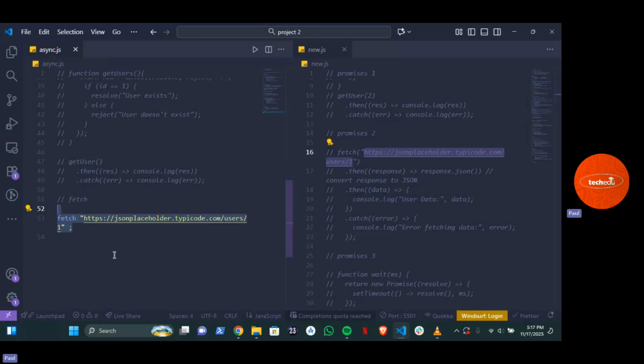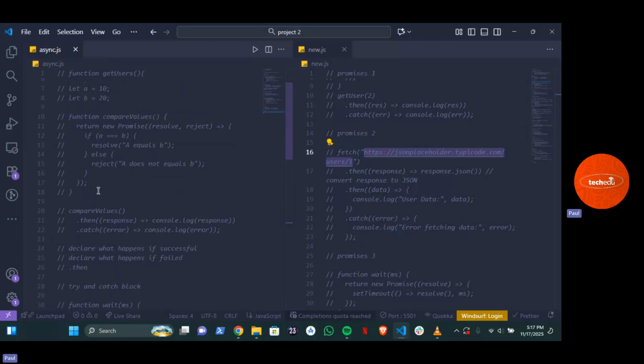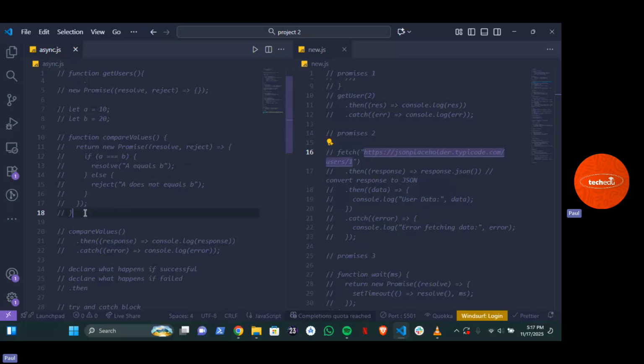I need to use my .then to get the response. Now, you see what .then does. I have fetched the API, and you now want to do something. What do you use? .then, isn't it? If you come back to your promises, after you've written your function, what do you want to do? .then to get the response of what that particular function or that API is going to do. It's the same thing with your function.